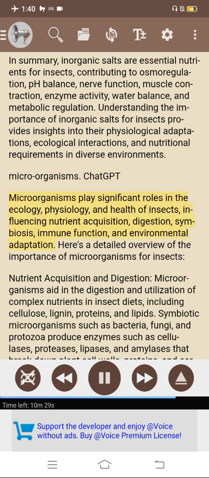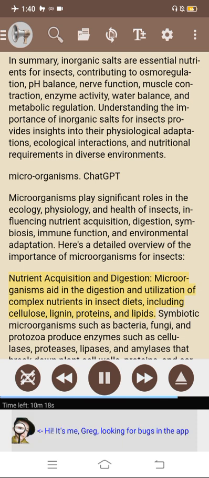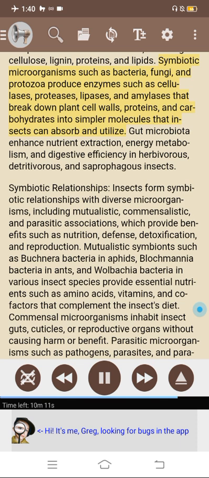Microorganisms. Microorganisms play significant roles in the ecology, physiology, and health of insects, influencing nutrient acquisition, digestion, symbiosis, immune function, and environmental adaptation. Here's a detailed overview of the importance of microorganisms for insects. Nutrient acquisition and digestion. Microorganisms aid in the digestion and utilization of complex nutrients in insect diets, including cellulose, lignin, proteins, and lipids. Symbiotic microorganisms such as bacteria, fungi, and protozoa produce enzymes such as cellulases, proteases, lipases, and amylases that break down plant cell walls, proteins, and carbohydrates into simpler molecules that insects can absorb and utilize. Gut microbiota enhance nutrient extraction, energy metabolism, and digestive efficiency in herbivorous, detritivorous, and saprophagous insects.